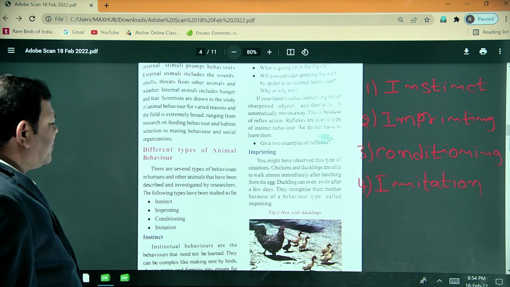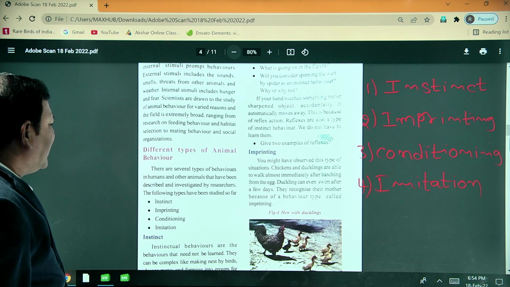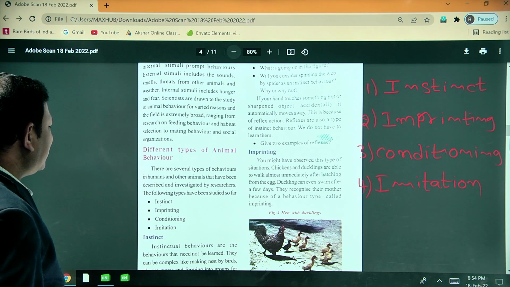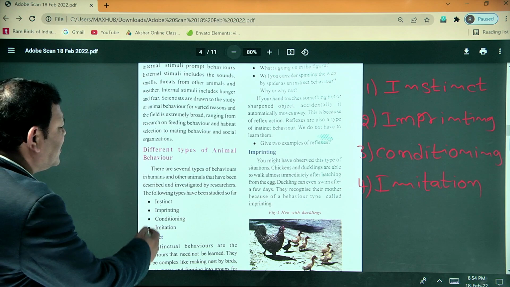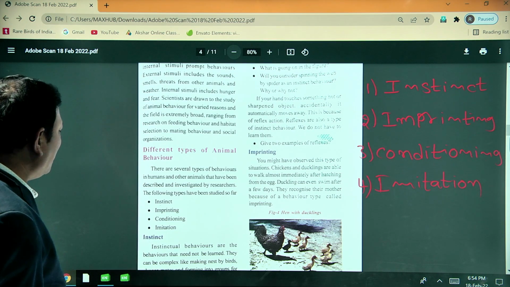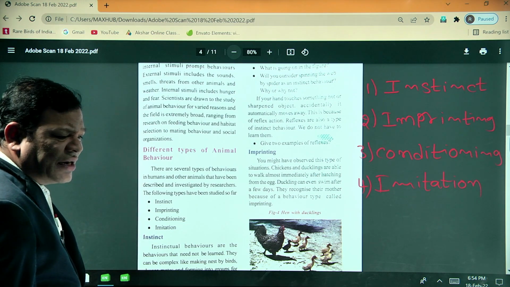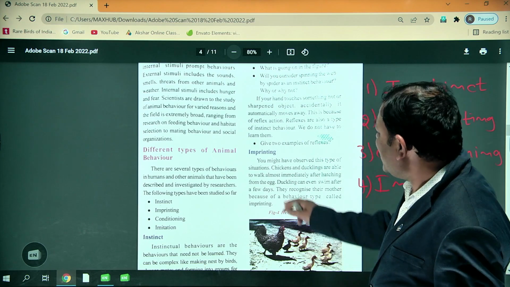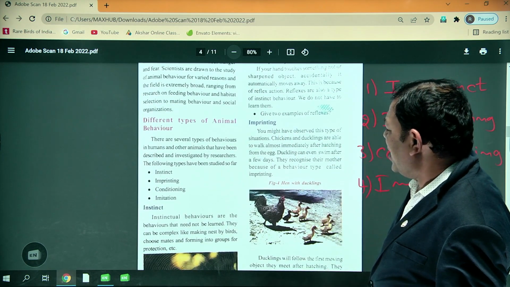There are several types of animal behavior in humans and other animals that have been described and investigated by researchers. The following types have been studied so far. First one is instinct behavior, second is imprinting behavior, third is conditioning behavior and fourth is imitation.